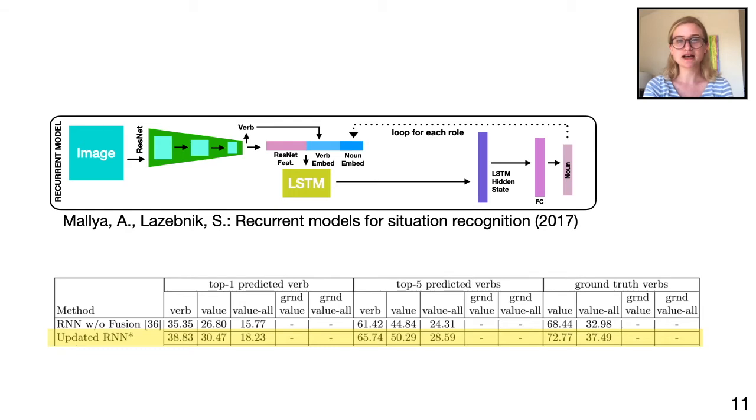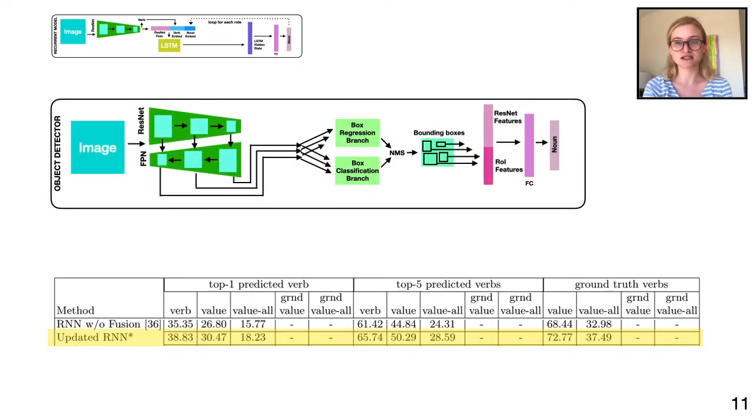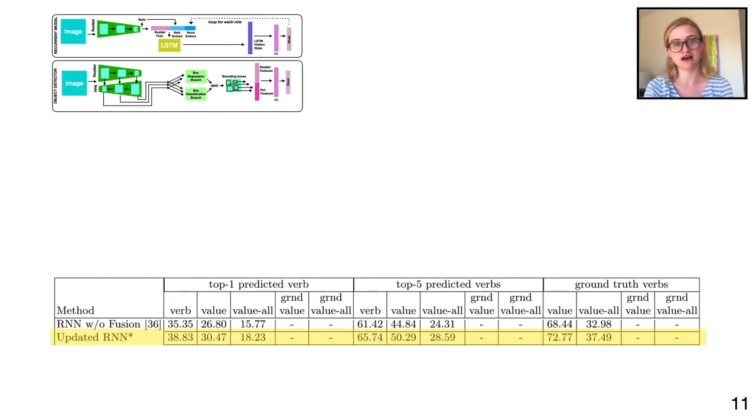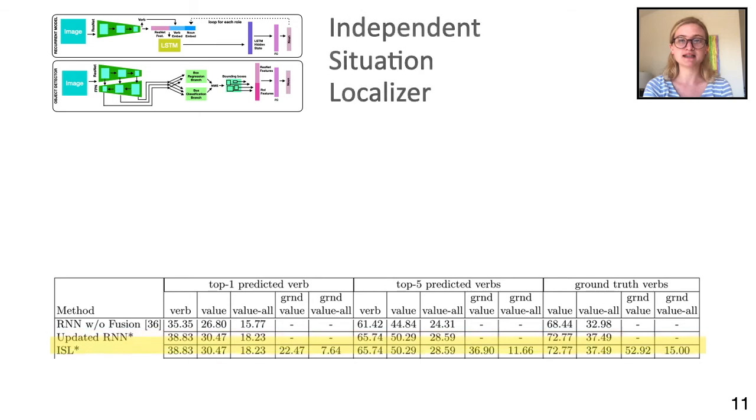of this model. We then train a modified RetinaNet object detector to detect all possible SWIG categories. Our baseline is to use the recurrent model to predict the value, and then match each value with a bounding box using the output of the detector. We call this baseline the independent situation localizer, as the situation prediction and detection are trained separately and the outputs are only combined at inference.